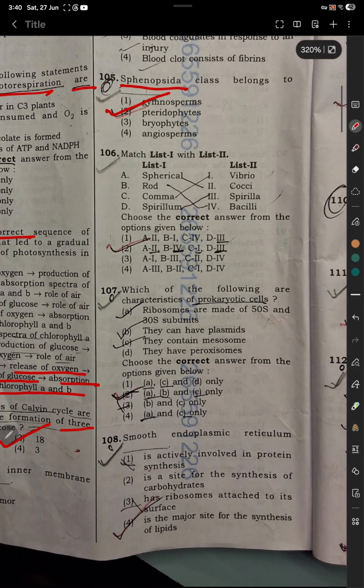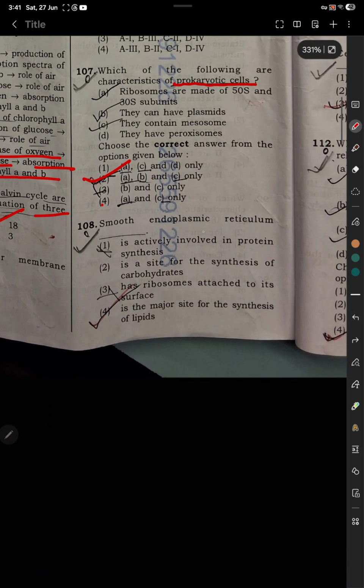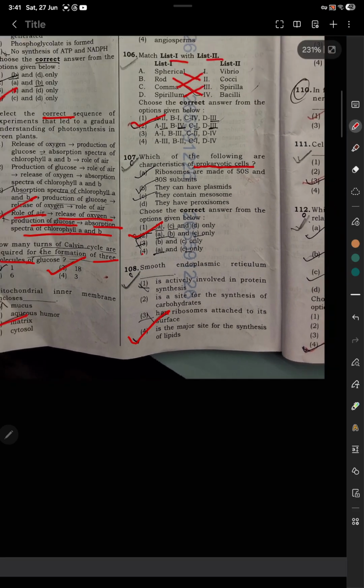Question number 106. Match list 1 and list 2. So option number 2 is correct: A2, B4, C1 and D3. Question number 107. Which of the following are characteristics of prokaryotic cells? So option number 2 is correct. A, B and C are correct. Question number 108. Smooth endoplasmic reticulum, option number 4 is correct, is the major site for the synthesis of lipids.